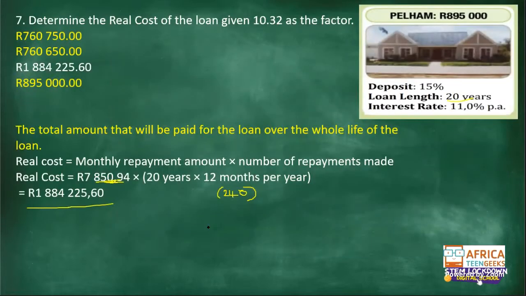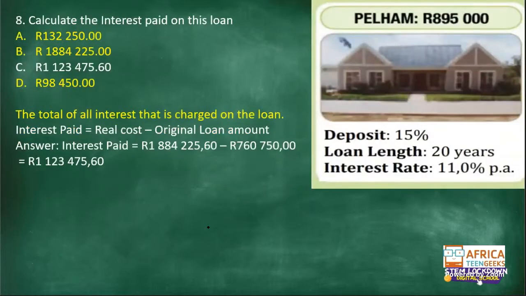That's why you keep hearing people say, if you have a loan right now, this is the best time to try and push to finish paying it off, because interest rates are at very low rates right now. Ne? Question 8, calculate the interest paid on this loan. How to work out interest paid? You take the real cost, subtract the original loan amount. Real cost is the 1,884,225 rands 60 cents that we've just calculated. Subtract the original loan amount, which is the original money the bank loaned you. It will be equals to